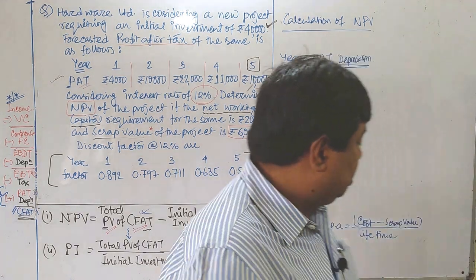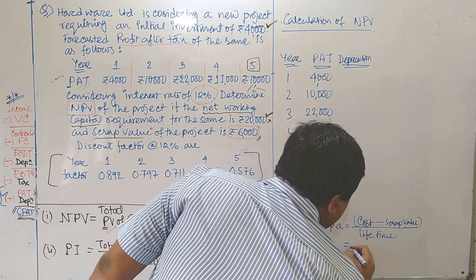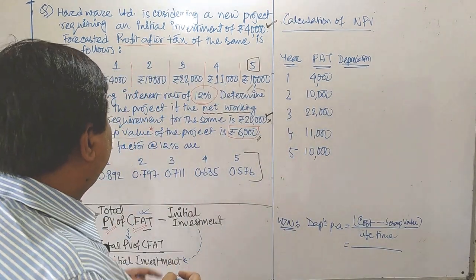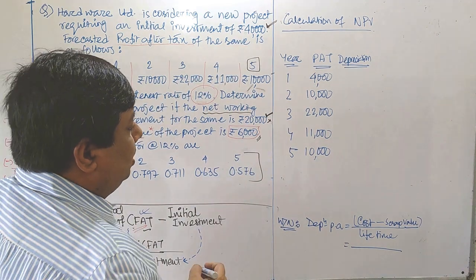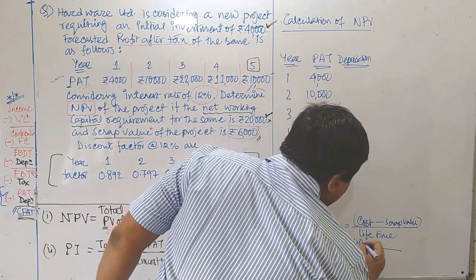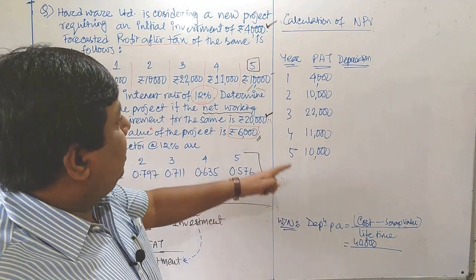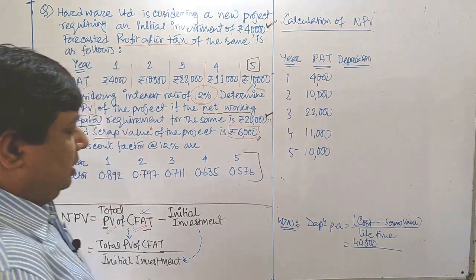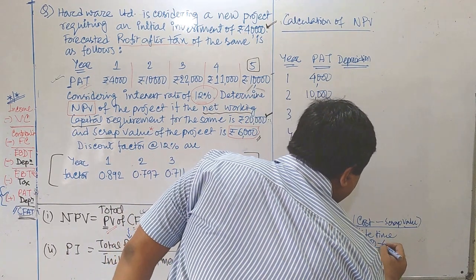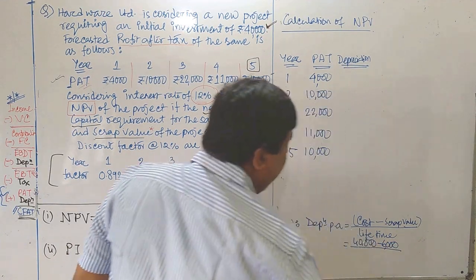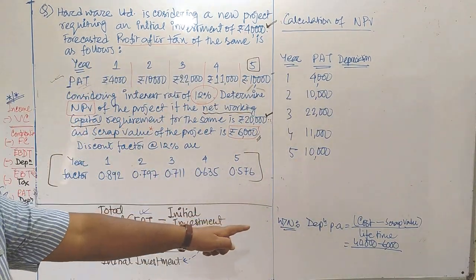Now one by one, just plot such figures. Cost, what is the amount of cost? It is mentioned earlier, the initial investment, that is how much? 40,000. Remember one thing, cost means the initial investment only. And scrap value, what is the amount of scrap value? 6,000. Then 40,000 minus 6,000 divided by lifetime.